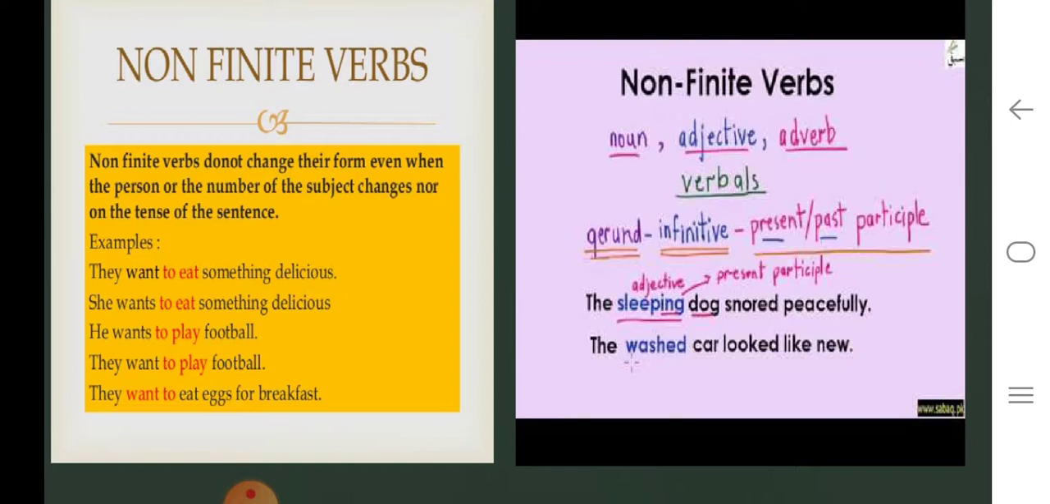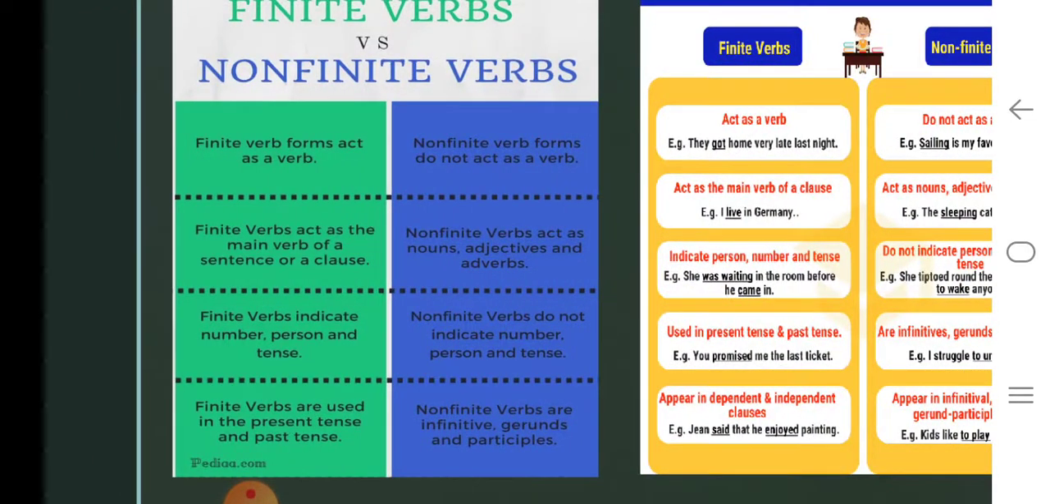It does not change. If you look at the other example, here they act as noun, adjective or adverb. The sleeping dog snored peacefully. Sleeping is an adjective which is describing the dog. Snored peacefully. So you can look at the adjective which is the present participle there. The washed car looked like new. So washed again is an adjective which describes the car. So these are the examples of non-finite verbs.